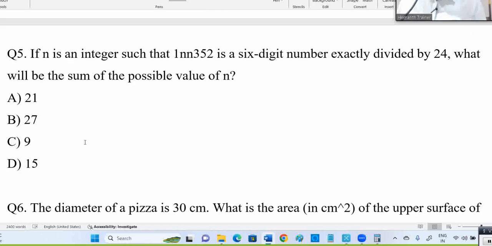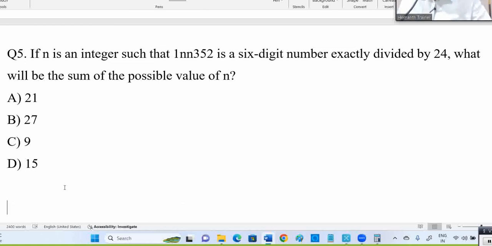Next one. n is an integer such that 1NN352 is a 6-digit number exactly divisible by 24. What will be the sum of the possible values of n? It should be divisible by 24. This is a divisibility related question. Divisibility generally comes under the number systems topic.